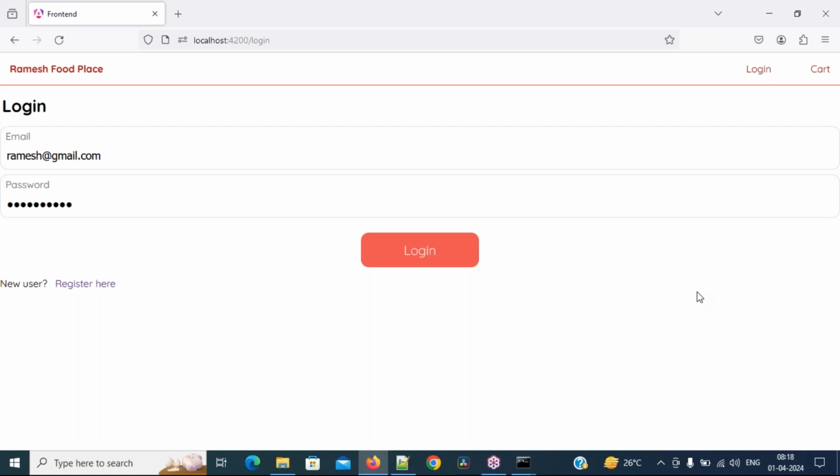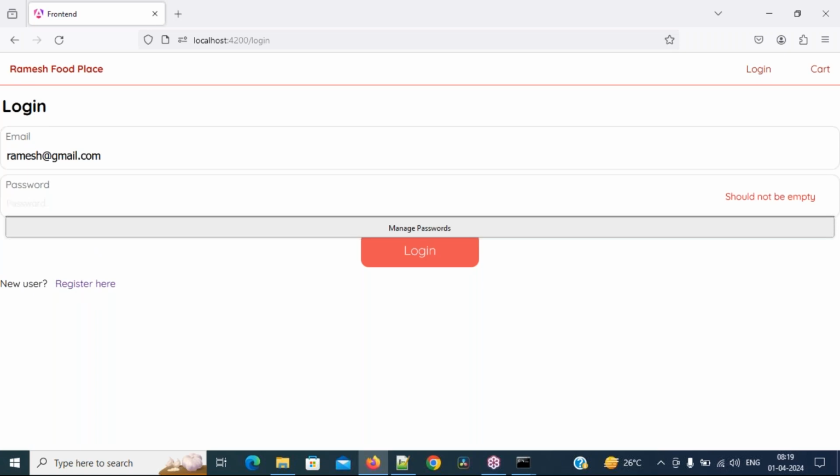Sorry, everyone. So whenever I enter the wrong username and password, it is showing an error. And see here, if he is a new user, I am not directly giving the register link here. So I will click on the login. Only if he is not a registered user can he click on register here. Okay, now I am clicking on it, see it, it should not be empty. That validation I am also showing.